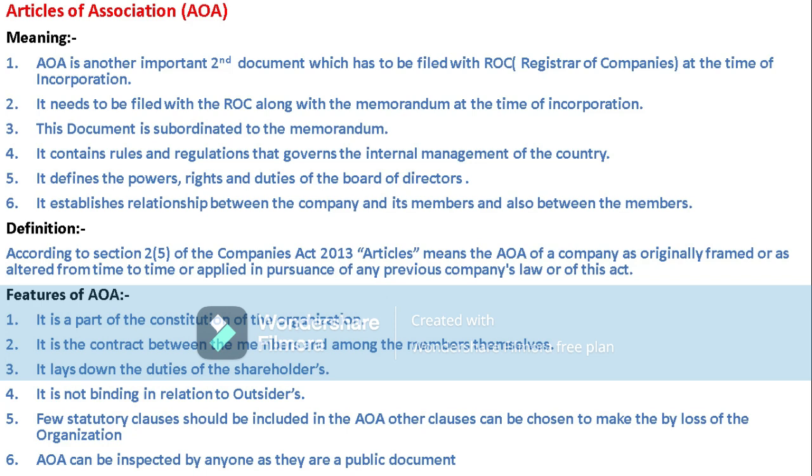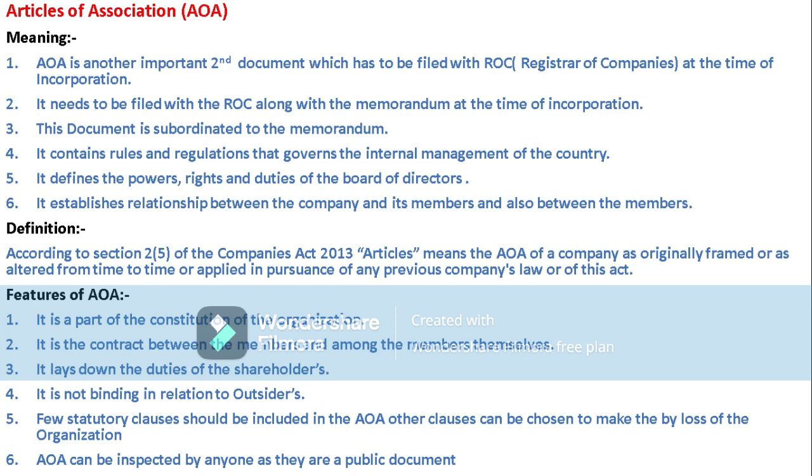It means that whenever a company goes for incorporation, the company lays down some rights, powers and duties of the indoor management, the internal management. How should the relationship between the members of the organization be? All the details regarding the indoor management will be framed in the Articles of Association depending upon the company's requirement. That is what is meant by originally framed.